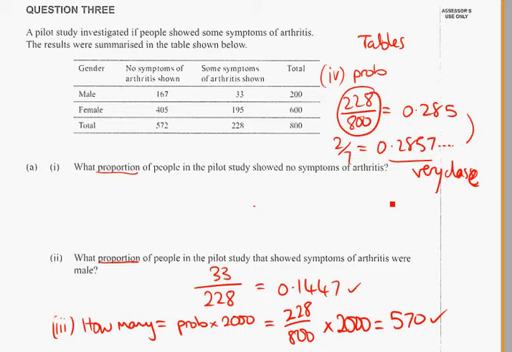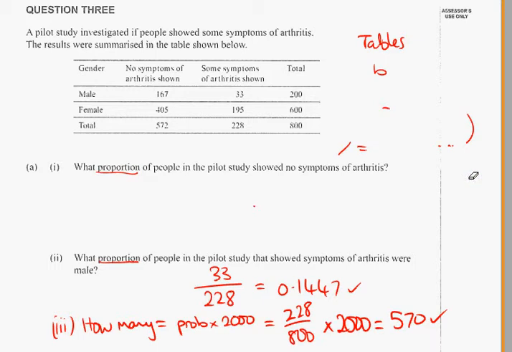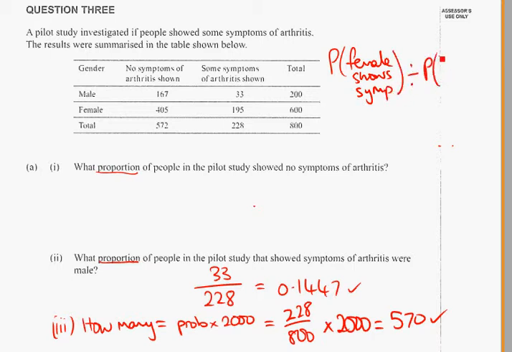Right, part 5. Once again I'm going to need the table. So I'm going to stay on this page. You can read part 5 in your paper if you download it from NZQA website. It says a newspaper headline on the report stated, pilot study shows females are 3 times more likely than males to show symptoms of arthritis. So we're comparing the probability of a female showing symptoms with a male. Probability that a female shows symptoms, and we want to compare that with the probability that a male shows symptoms. That's what we're comparing.